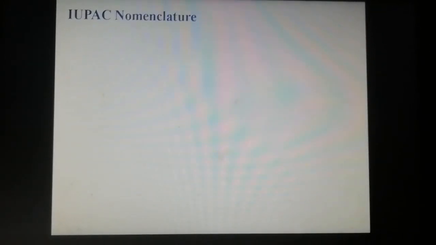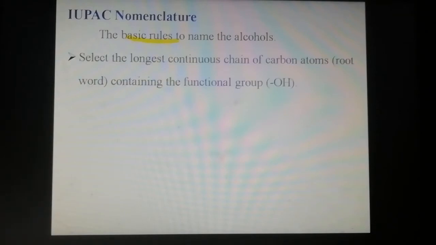IUPAC nomenclature. Students, you have already learnt naming organic compounds according to IUPAC guidelines in the 11th standard. Now recall the basic rules to name the alcohols. The first rule: select the longest continuous chain of carbon atoms containing the functional group, generally the hydroxyl functional group.